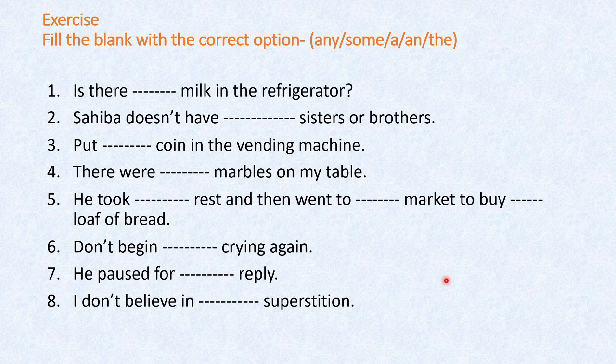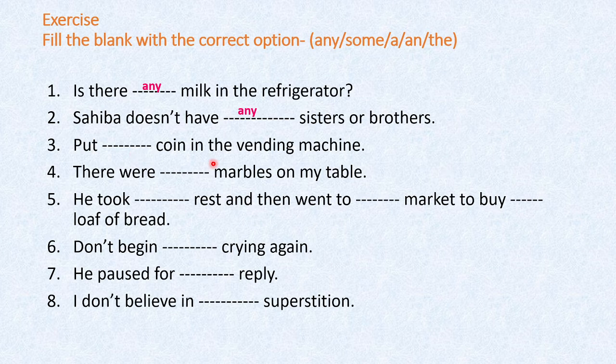Now let's get started. Now the first one, is there dash milk in the refrigerator? So this is a question. So in questions, in most questions we have to use any. So is there any milk in the refrigerator? Then Sahiba doesn't have dash sisters or brothers. Now again it is negative sentence. So Sahiba doesn't have any sisters or brothers.